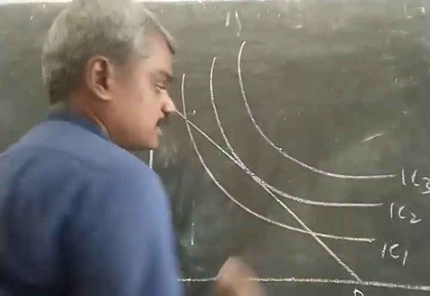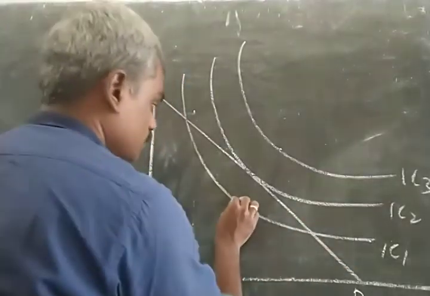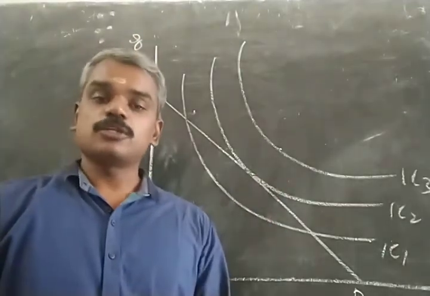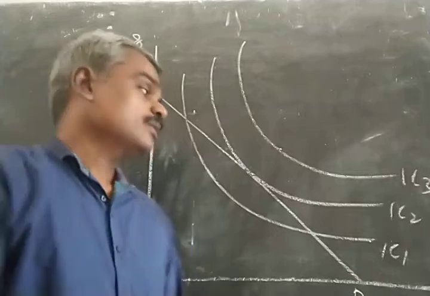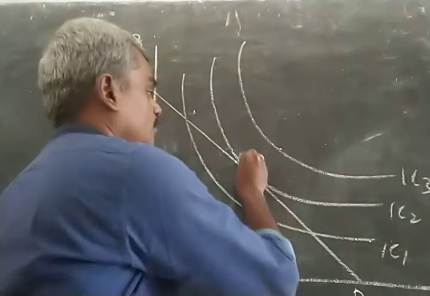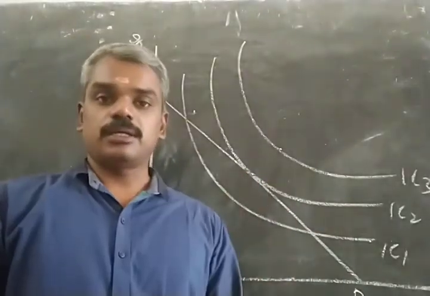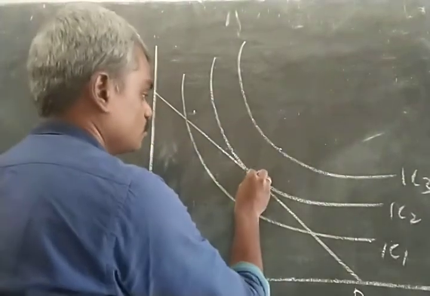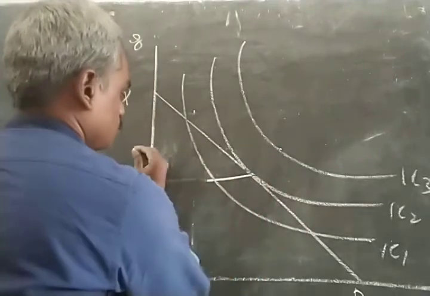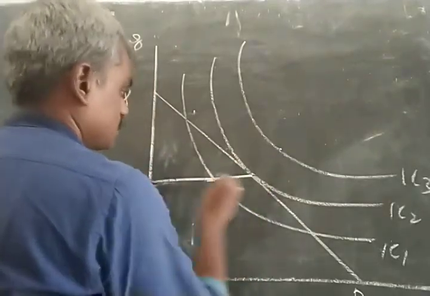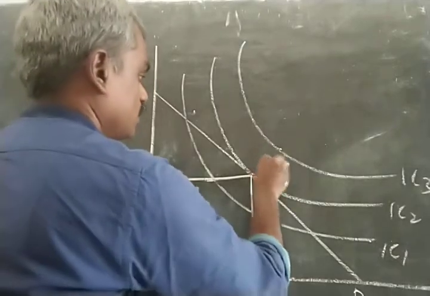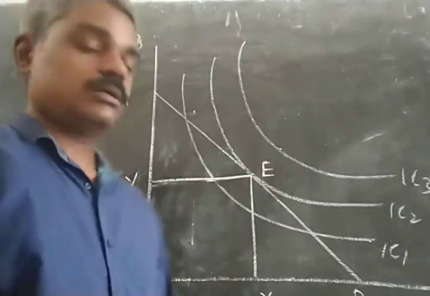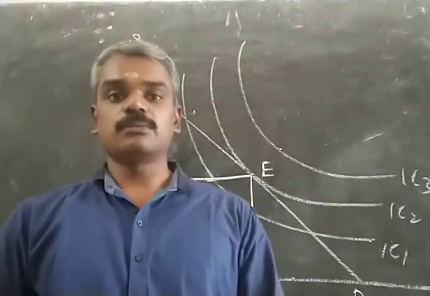So will the consumer be on IC1? Definitely not, because IC2 is higher than IC1, and consumer always prefers a higher indifference curve, and IC2 is also attainable to him because it touches the budget line. It is tangent to the budget line. So the consumer will be on IC2 at the point where it is tangent to the budget line. So the equilibrium of the consumer is defined by the tangency of the budget line with the highest possible indifference curve.